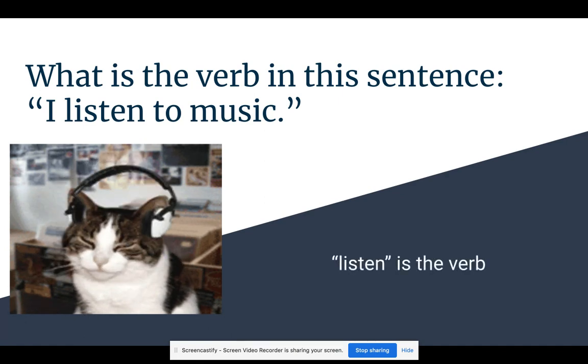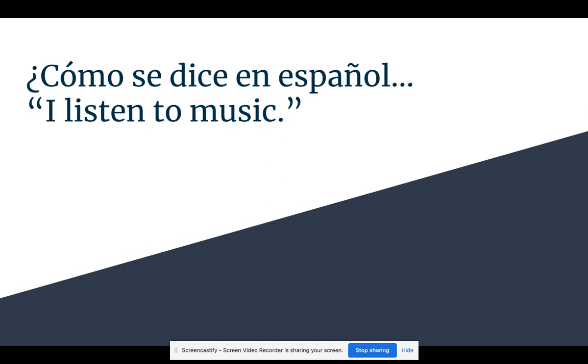Listen is the verb. ¿Cómo se dice en español? I listen to music. Yo escucho la música. Escucho is the yo form of the verb escuchar.